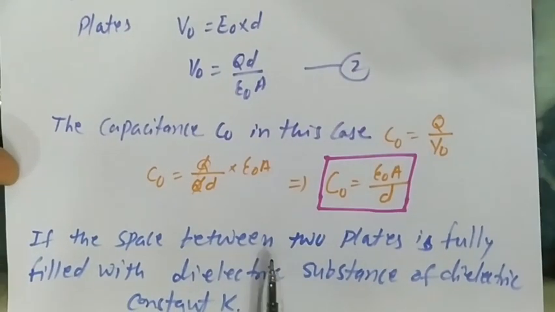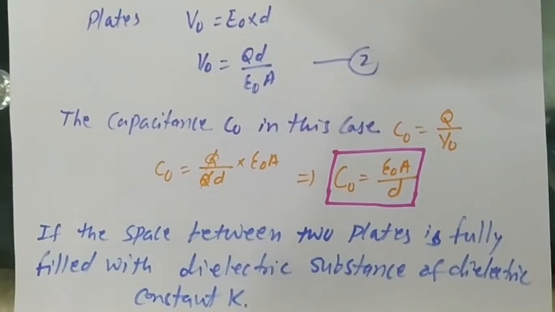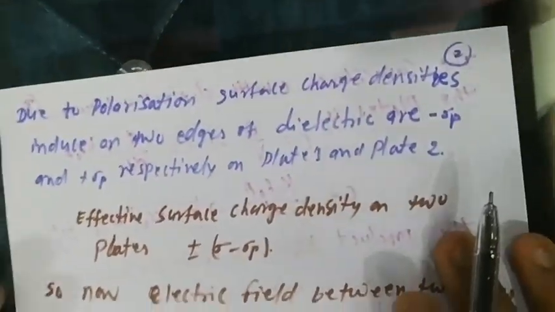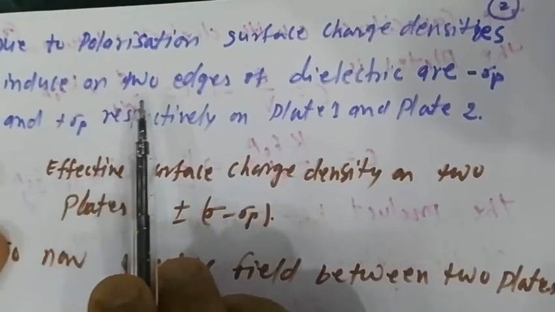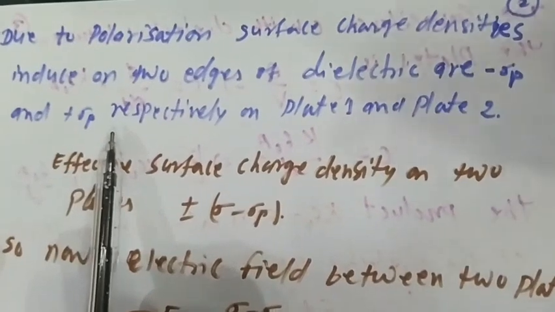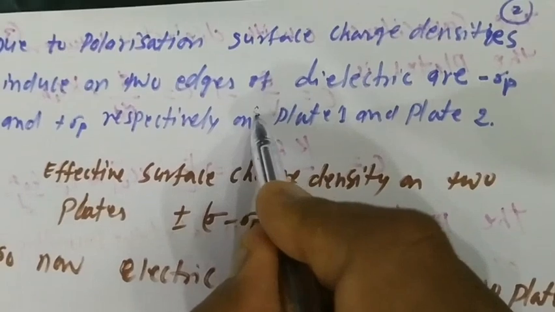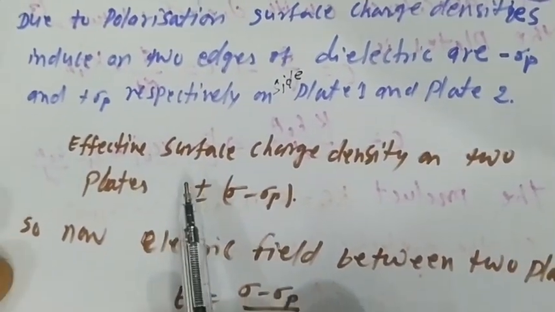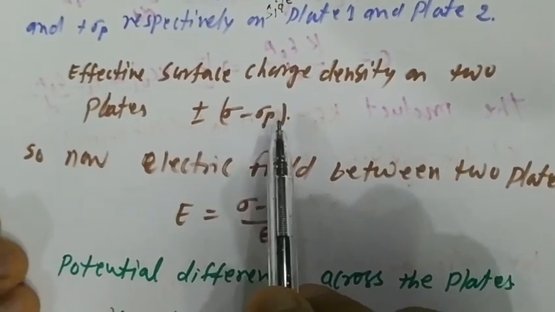If the space between the two plates is fully filled with a dielectric substance of dielectric constant K, due to the polarization, surface charge densities induced on the two faces of the dielectric are minus sigma p and plus sigma p respectively, on the side of plate 1 and plate 2. So the effective surface charge density on the two plates is plus minus (sigma minus sigma p).